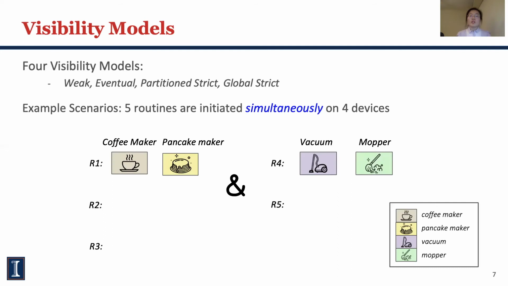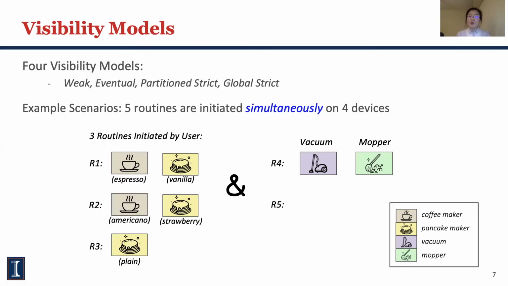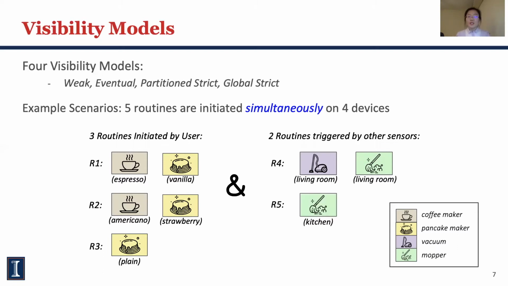We have 5 routines touching 4 devices. We colored these devices differently. 3 of the routines are initiated by 3 residents of the house to cook different breakfasts. 2 other routines are sensor triggered to clean the living room or the kitchen. All routines are triggered at the same time, and we assume each command needs one time unit to run and runs sequentially inside one routine.